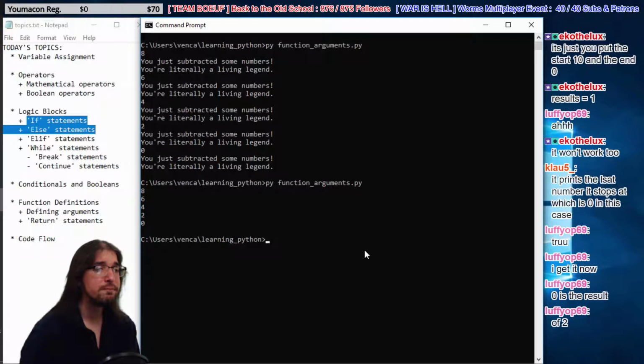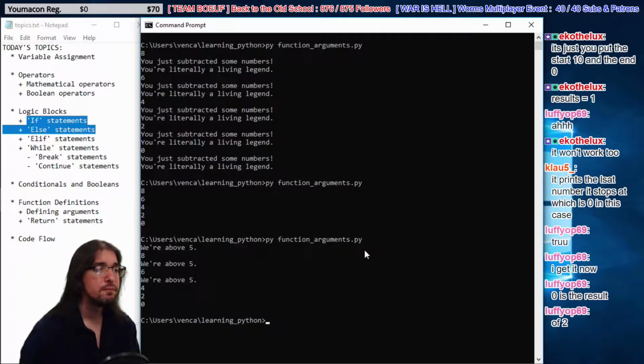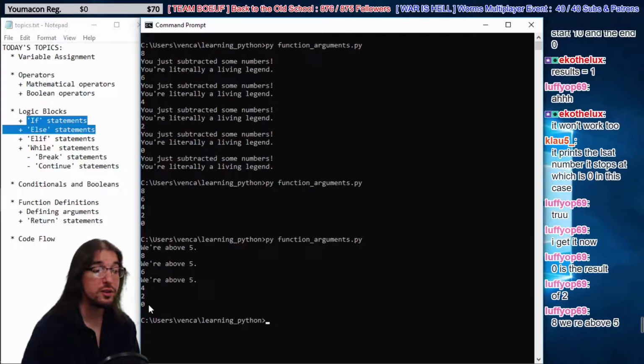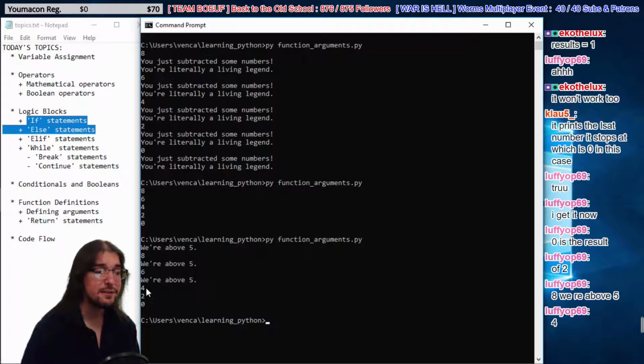Run the code. Okay, cool. So we get, we're above 5, then 8. We're above 5, then 6, right? 6 is still above 5. Then 4, 2, and 0. Right? So these ones don't get it.